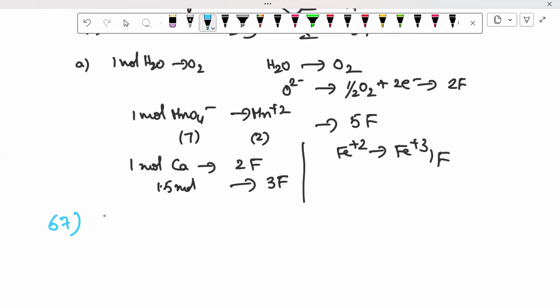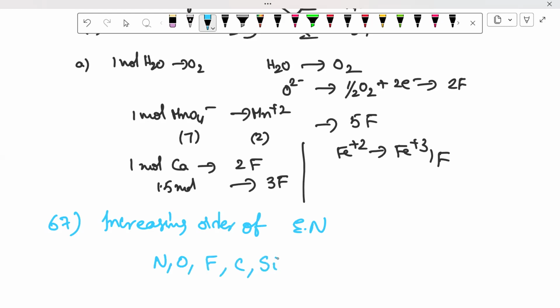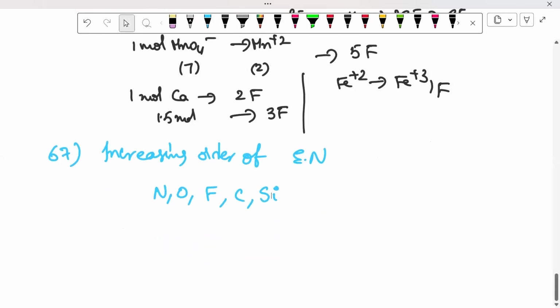Arrange the following in increasing order of electronegativity. Here we are not talking about any rules like that. As you already know, the electronegativity concept is a compulsory question. In the options, first I will give, to make it easy to find which one is correct. Silicon, carbon, nitrogen, oxygen, fluorine.